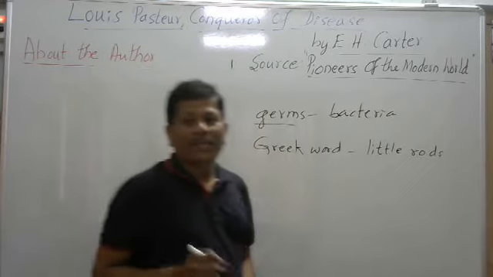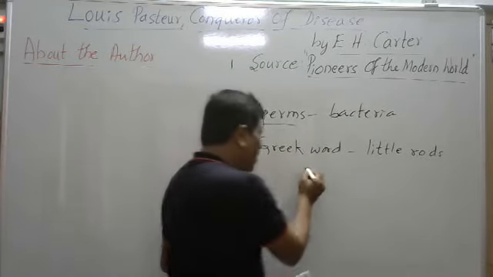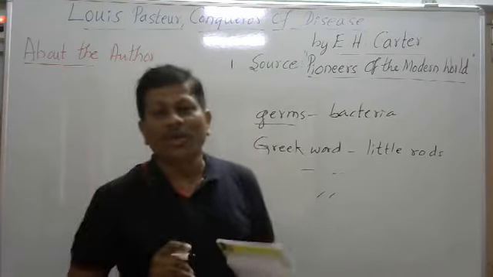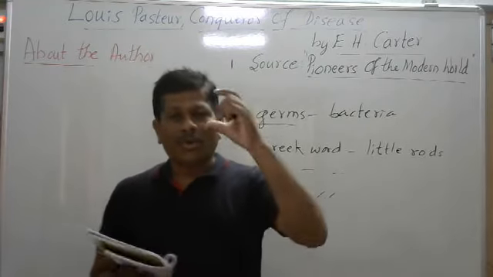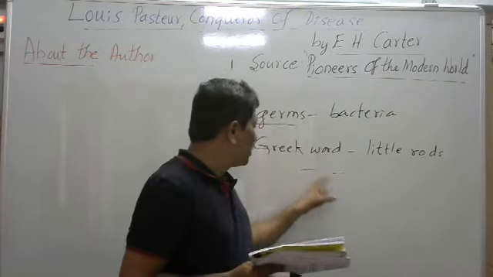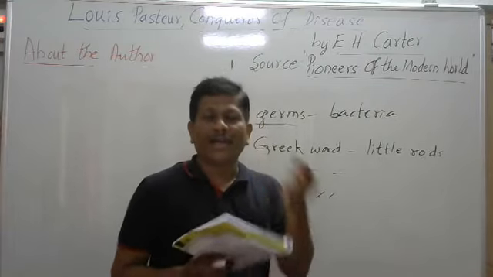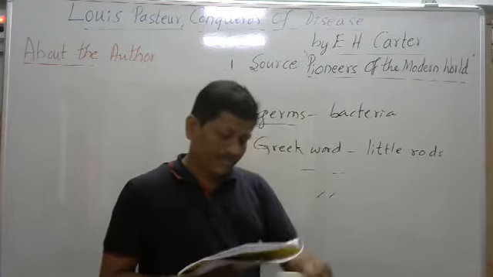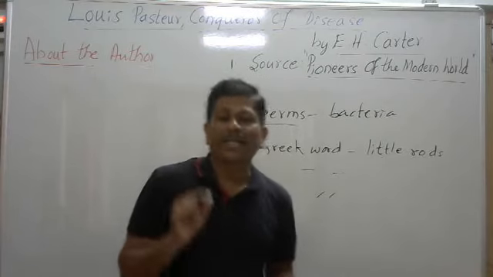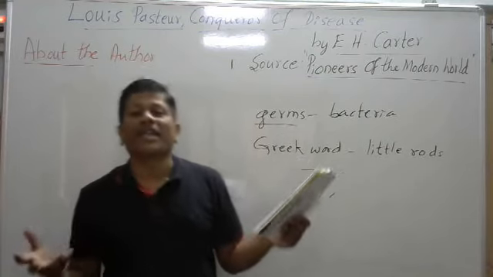Bacteria or germs look like little rods. They are invisible, no doubt, but if you watch them through a microscope, they look like little rods, just like iron rods. Bacteria are vegetable organisms. Please underline. What are bacteria?